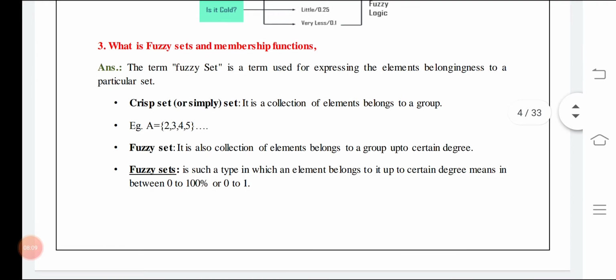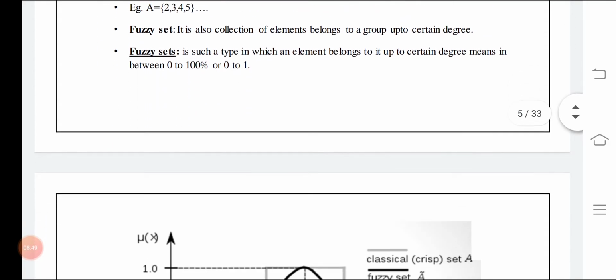What is a fuzzy set and membership function? First of all we need to understand the difference between the crisp and the fuzzy set. Fuzzy set means the belongingness of a particular value up to some extent. Crisp is the collection of elements belonging to a group, but a fuzzy set is a collection of elements belonging to a group up to a certain degree. For example 20%, 30%, 40%, written as 0.2, 0.3, 0.4. So a fuzzy set gives the membership of a particular person, entity or element up to a certain degree, for example 10%, 50%, 80%, between 0 and 1.